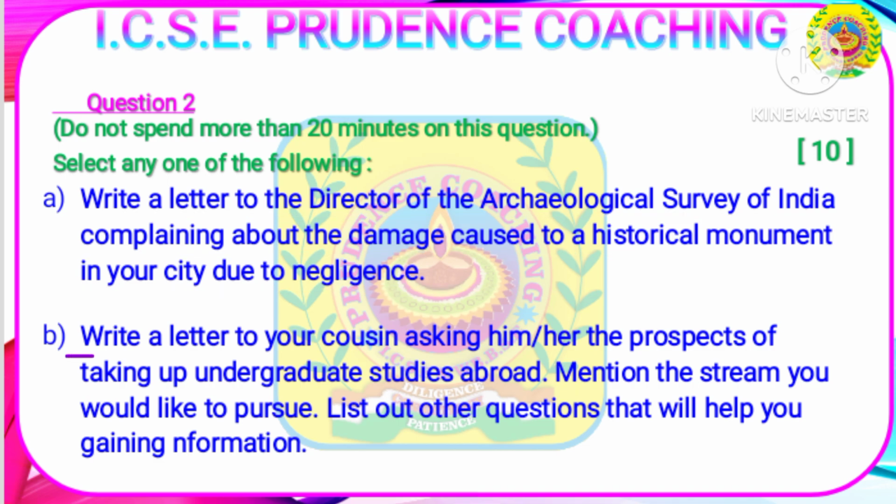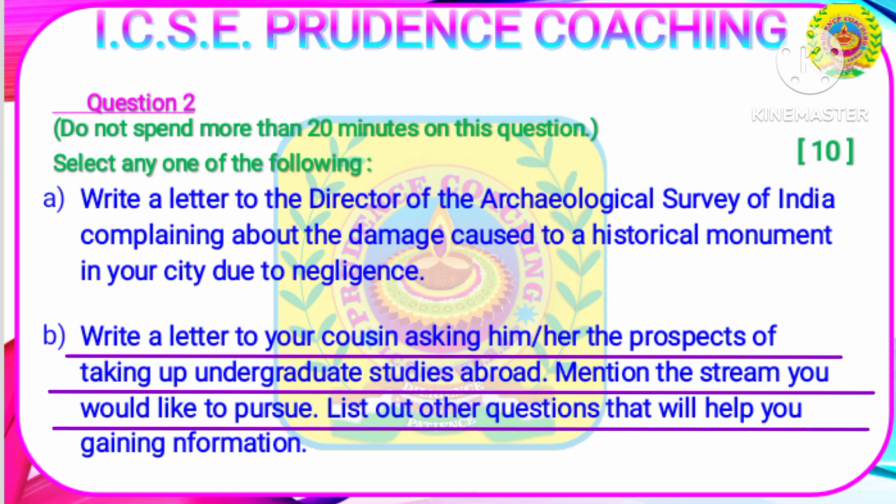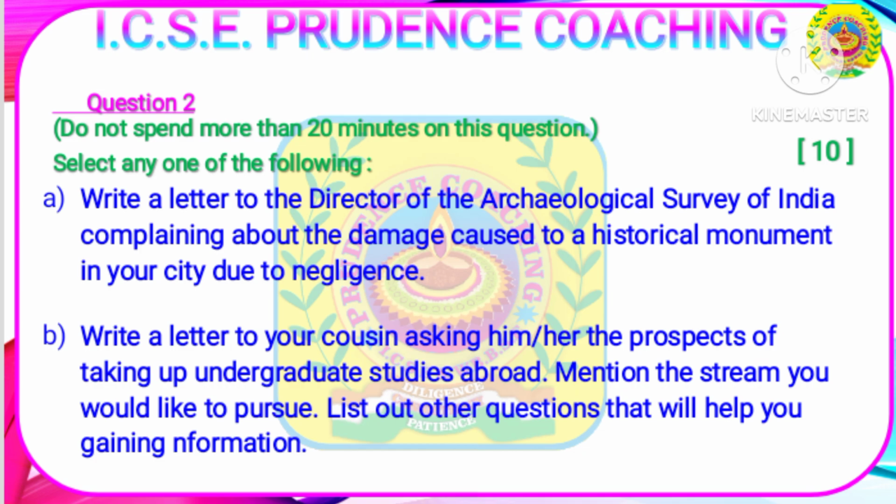Second question is, write a letter to your cousin asking him or her the prospects of taking up undergraduate studies abroad. Mention the stream you'd like to pursue. List out other questions that will help you in gaining information. So students, I would suggest you to attempt the formal letter, because in the formal letter generally some extra points can be added very easily.